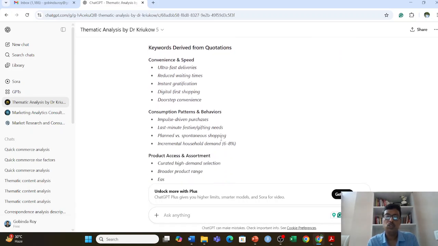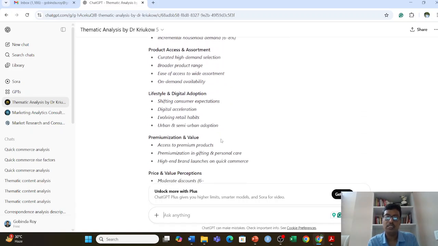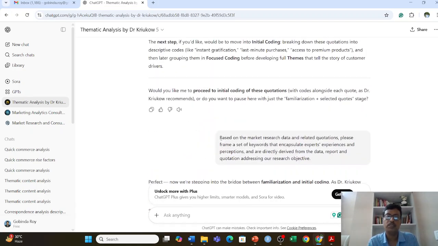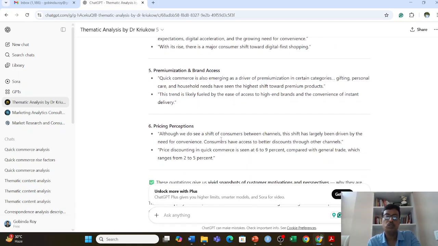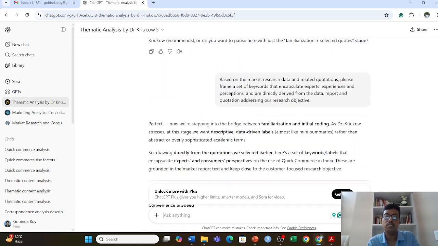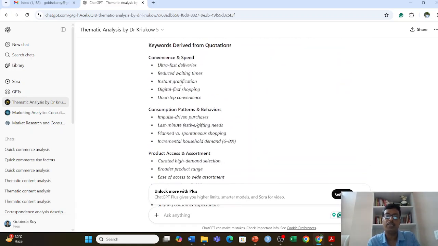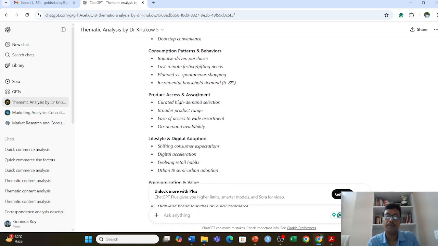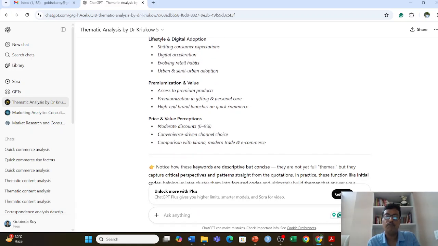Yes, perfect. So I should get 6 here. Same, you can see it here that 6, and from this quotation they take the keywords in each area. When it comes to the convenience speed, they come with the instant gratification, digital first shopping, and when it comes to the price and value perception, they come with the moderate discount, okay, and convenience driven channel choice. So these are basically the keywords they have taken from the quotation. This is the step number 2.